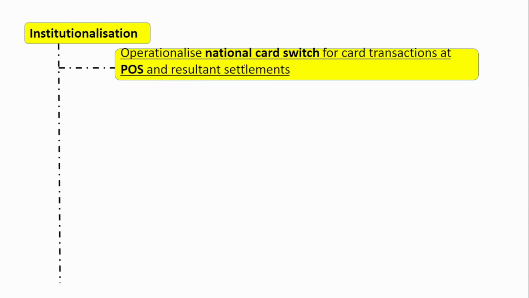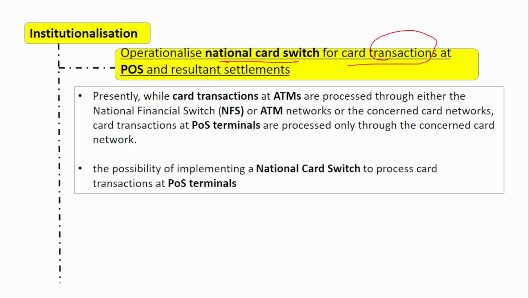Next is to operationalize a national card switch for card transactions at the POS and resultant settlements. Presently, if you see a card transaction at the ATM, say suppose you are trying to withdraw money. You have an SBI card and you go to an ICICI ATM and try to withdraw the money. When you try to withdraw the money, the national financial switch comes into place. The national financial switch, or the ATM network, comes into play. They will contact the other bank, check the balance, and you can withdraw the money if there is balance in your account. This is how it works when you withdraw money from another bank's ATM.